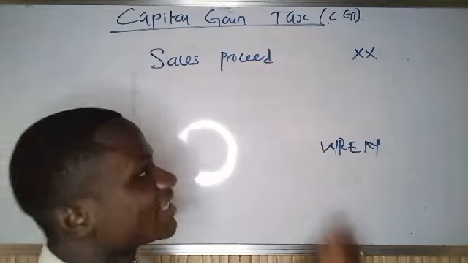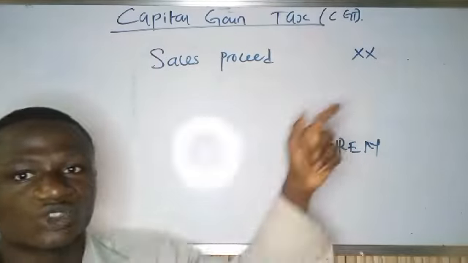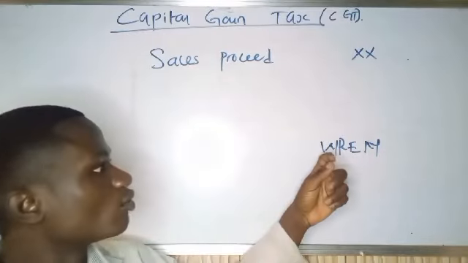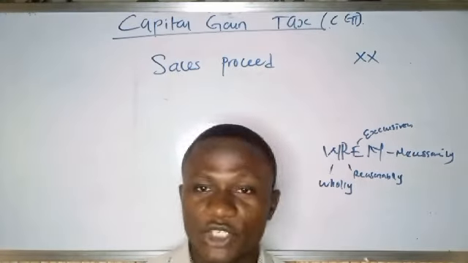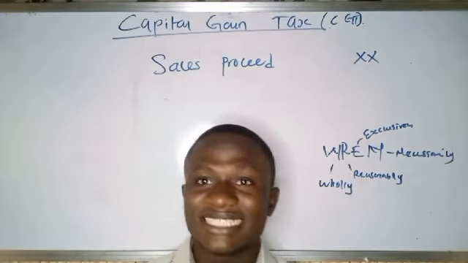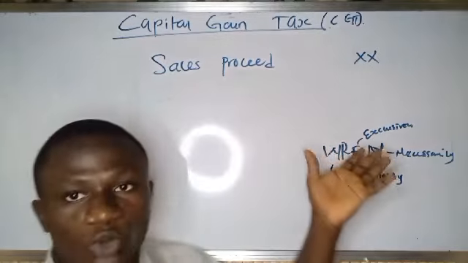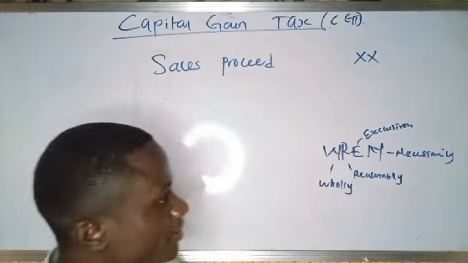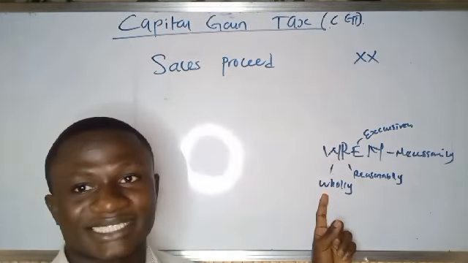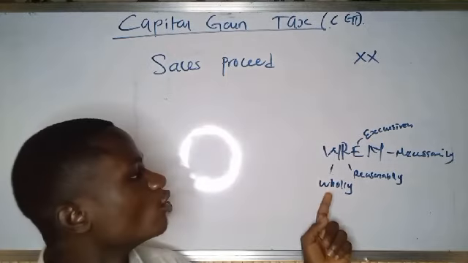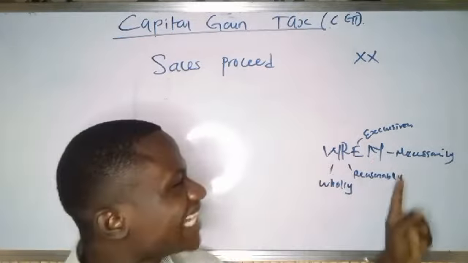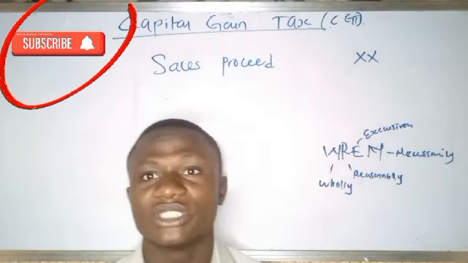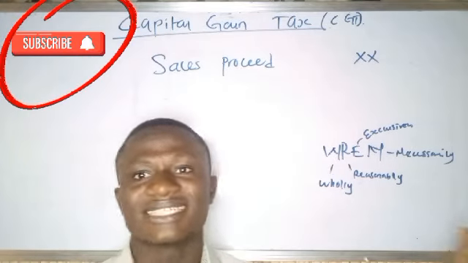The expenses you are going to subtract from your sales proceed are expenses that are wholly. So the expenses that will be shown in your calculation are expenses that are wholly, I said WREN, W-R-E-N: wholly, reasonably, exclusively, and necessarily incurred in the sale of that asset.